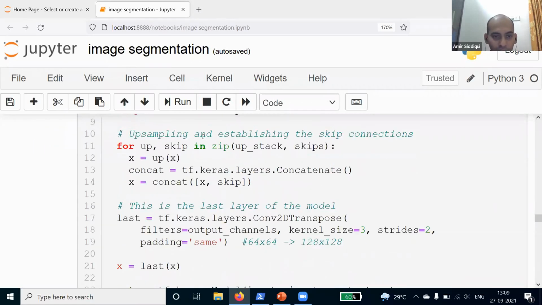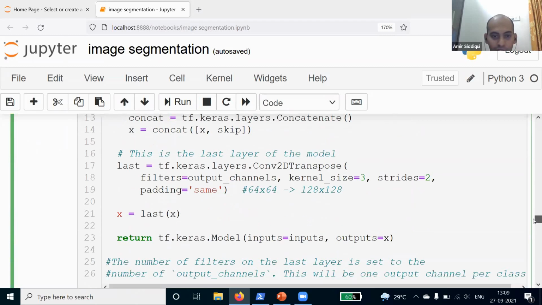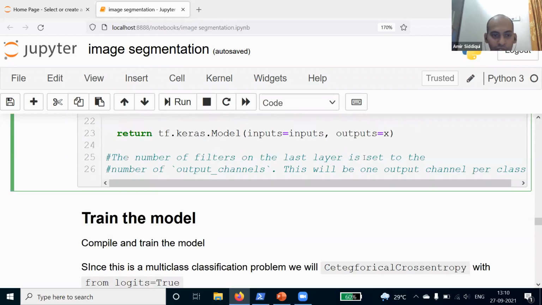Then in the next step, we are upsampling, because as I have told you in the unet structure, it goes from the downsampling to the upsampling part. So we are done upsampling it. Then this is the last layer of the model where we are defining the convolutional layers and applying the filters. Our kernel size is 3 and we are applying a stride of 2 by 2. The padding is same. We have different types of padding, and we are using padding same here. And this function will return us the Keras model.